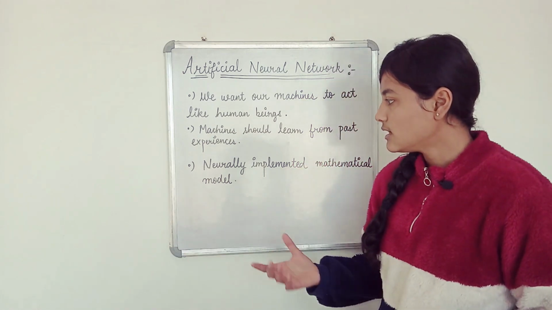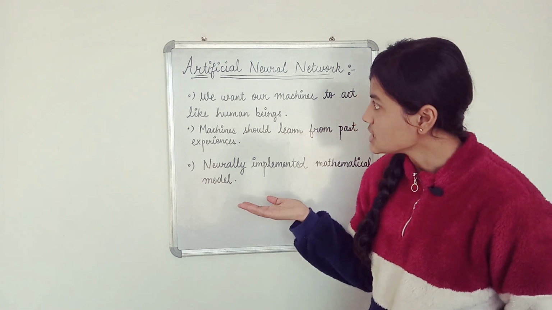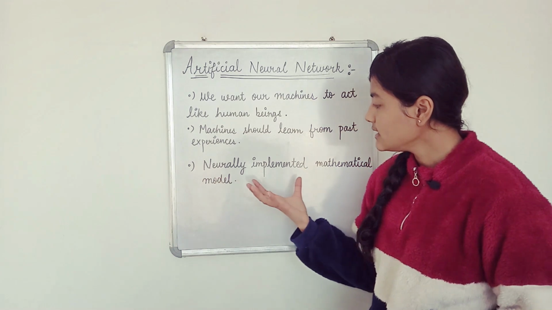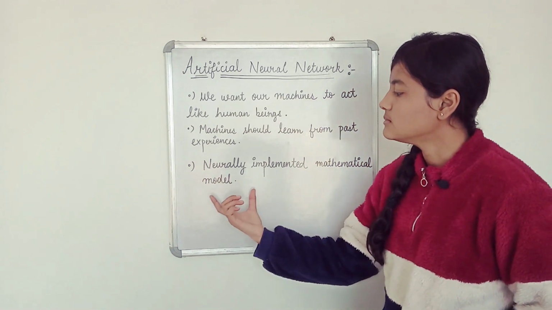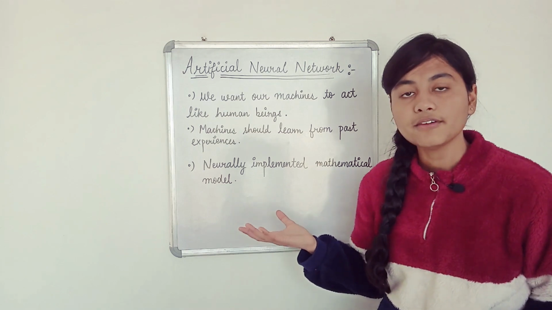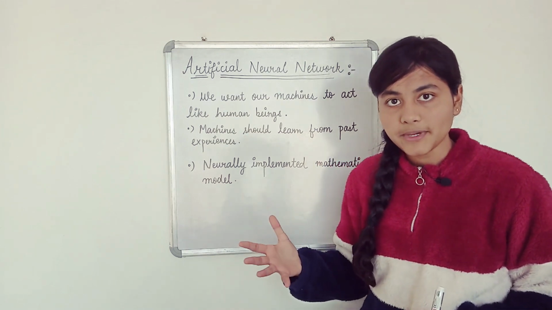Okay. So let's see this definition of neural networks. These are neurally implemented mathematical models. So these are nothing but neurally implemented. Why are we calling them neurally implemented?